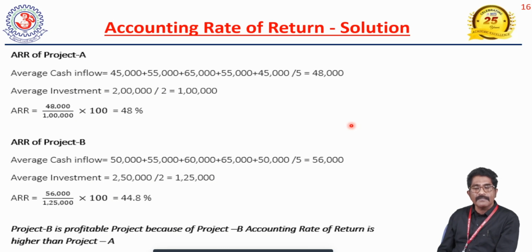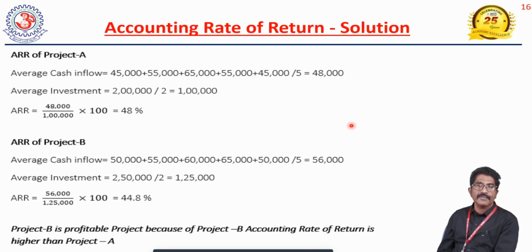To measure the accounting rate of return, two input components are required: the average annual cash inflows of the project and the average investment. Average annual cash inflows, according to our case study: 45,000 plus 55,000 plus 65,000 plus 55,000 plus 45,000 divided by 5. Then you will get average annual cash inflows after tax of rupees 48,000. And average investment is equal to the initial investment, 2 lakh, plus additional net working capital minus scrap value, divided by 2. That's the equation.